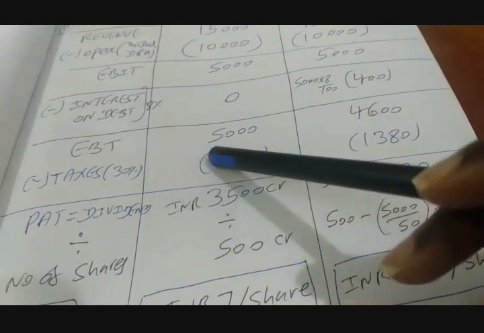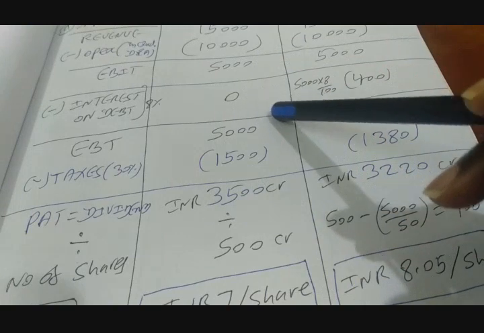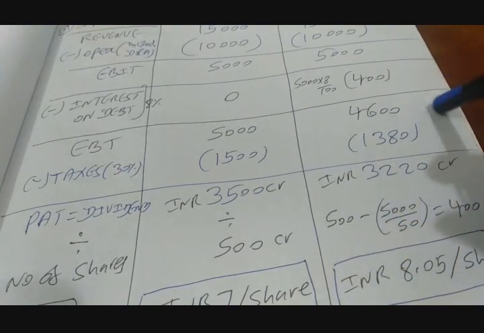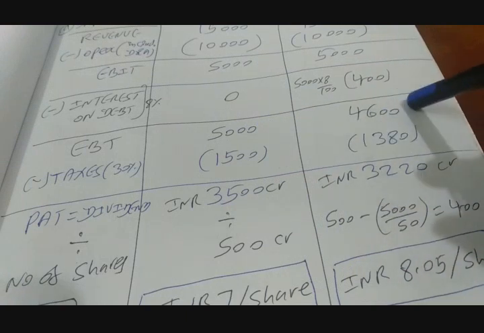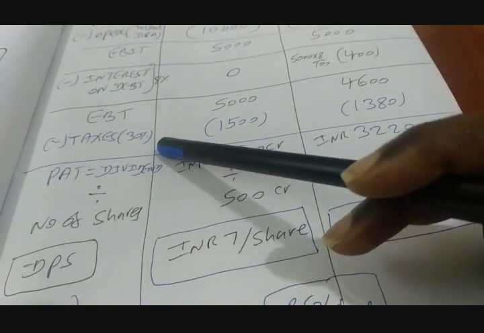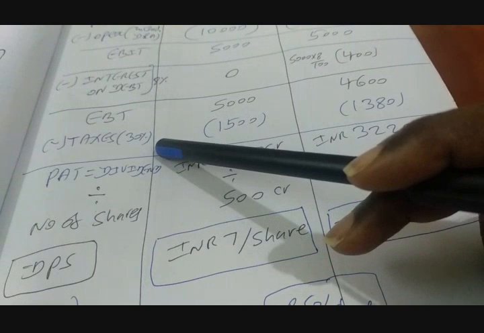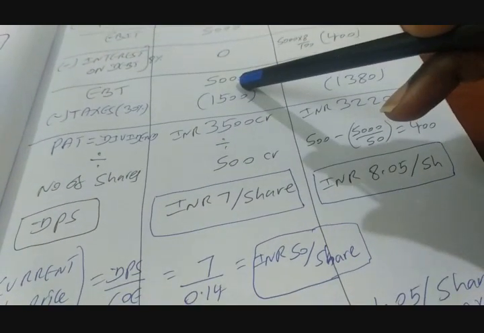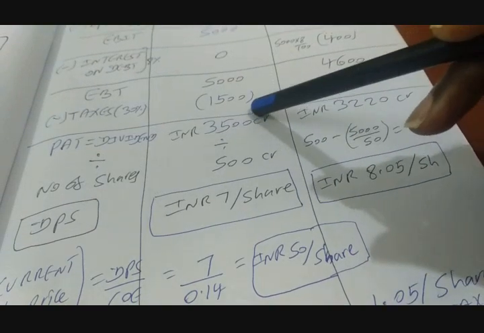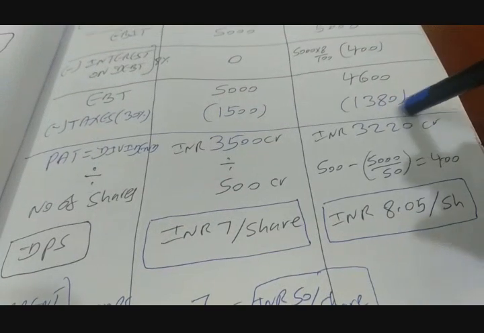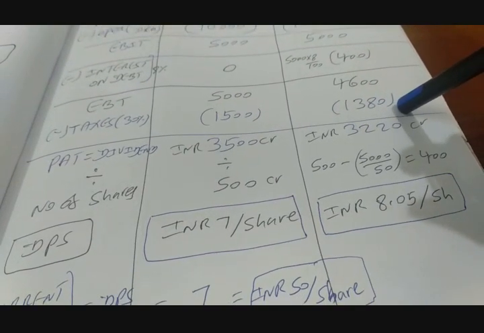And we will get EBT, that means EBIT minus interest. For the no debt option, EBT is 5,000 crores. For the debt option, EBT is 4,600 crores. Minus taxes, assume 30%. In the previous question, we assumed tax to be 0. Now it is 30%, right? So that means 30% on EBT. So that gives us taxes of 1,500 under the no debt option, and it is 1,380 under the debt option.